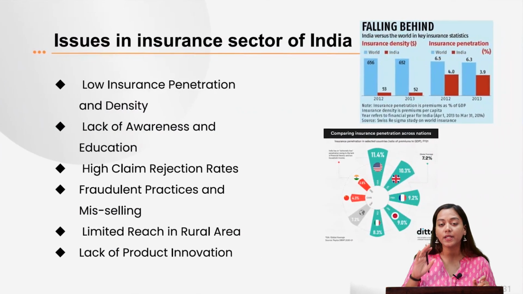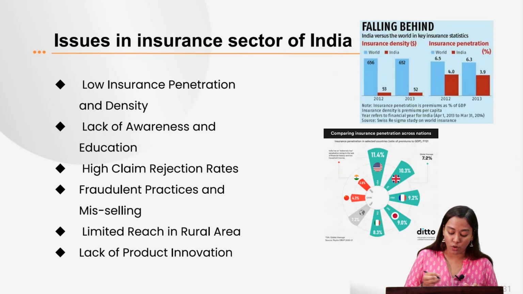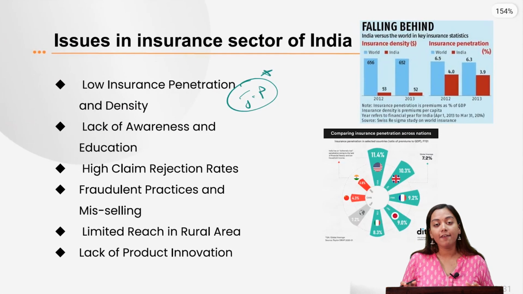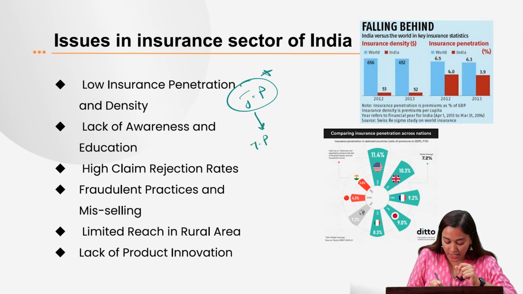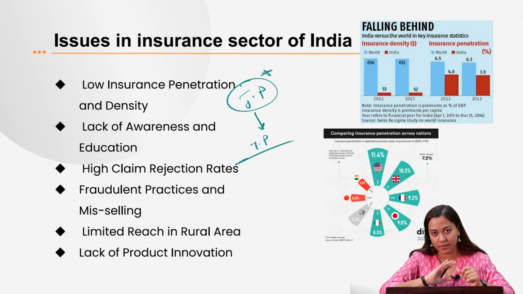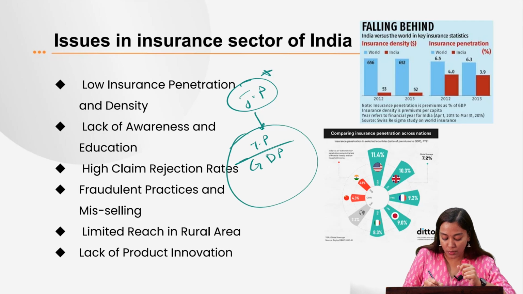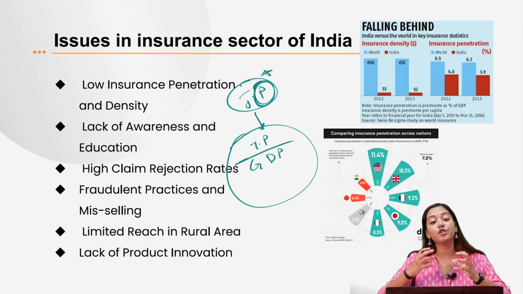Now, as you can see, there are two challenges: insurance penetration and insurance density. So what are these two terms? First of all, what is insurance penetration? Let's say I am a customer of the insurance policy and I have purchased a premium, something which I have committed to. Now, me along with all the policy holders will be having certain premiums, which I can call the total premium of my nation. This, when I divide it by the total GDP of my nation, I will get what is known as insurance penetration, which means out of the total money my nation holds, how much of it has been utilized for insuring the life and the general purposes.